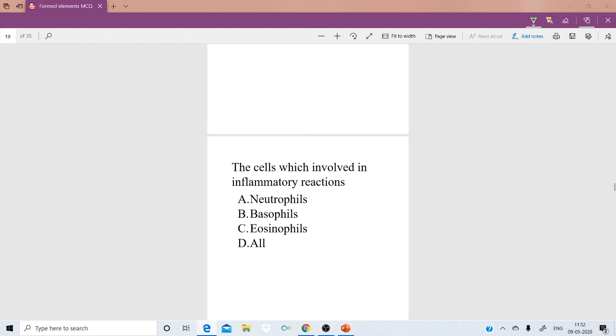So which cells will show these inflammatory reactions? Option A, neutrophils; option B, basophils; option C, eosinophils; option D, all. So which one is correct, ma'am? It's option B. Basophils will show that inflammatory reaction.